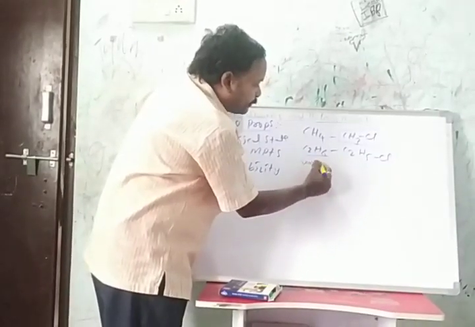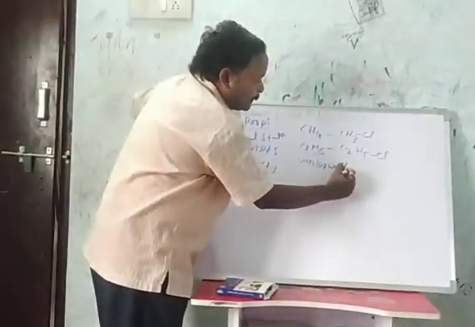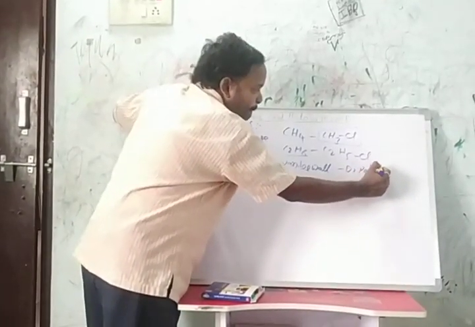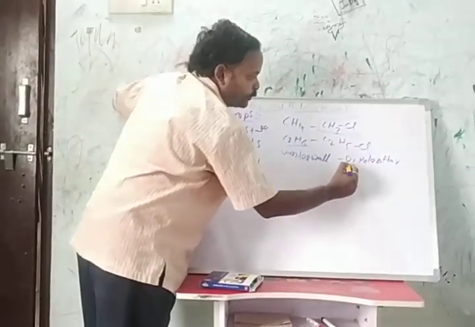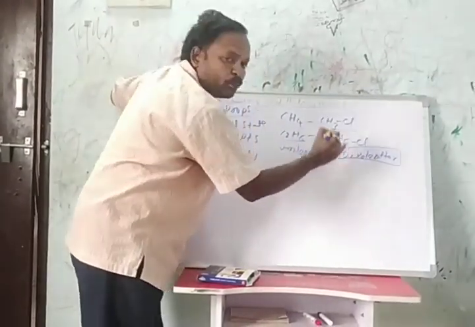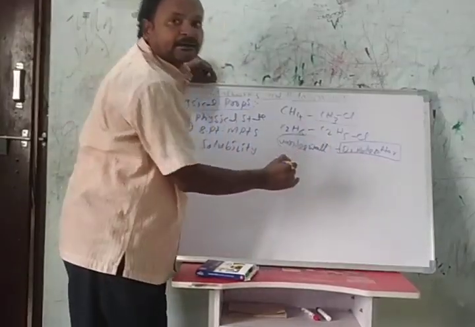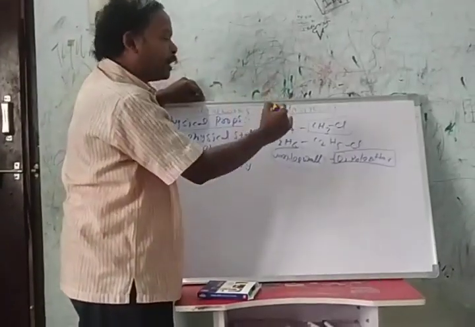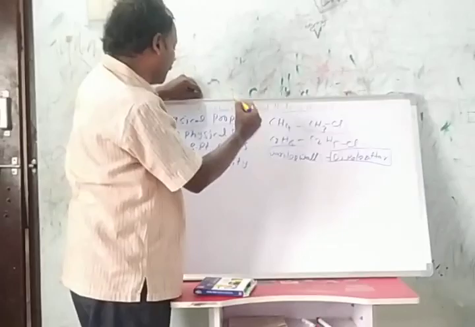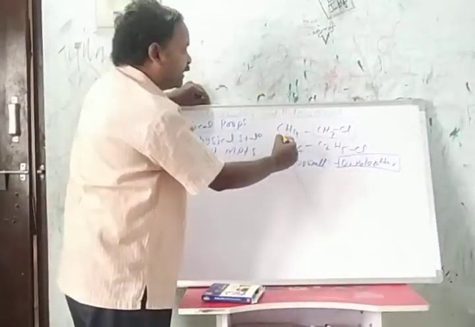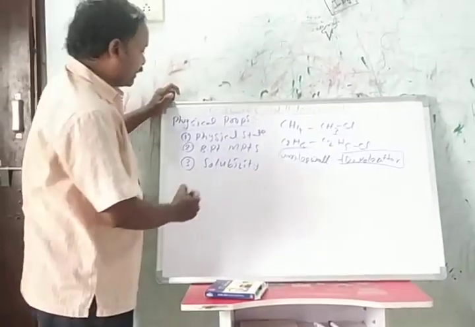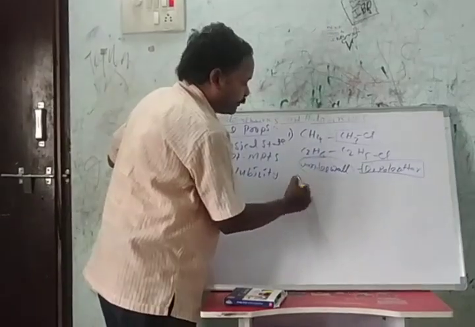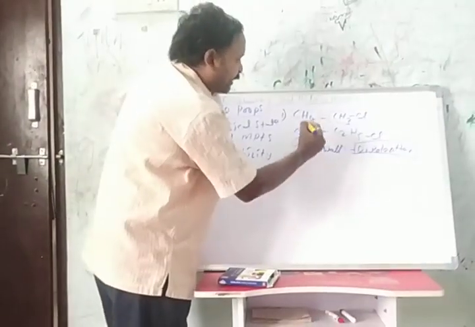Hydrocarbons have van der Waals attraction forces. Here, these have dipole attraction forces. Dipole attraction forces are stronger than van der Waals attraction forces. So haloalkanes have higher boiling points and melting points than the concerned hydrocarbons. Then we have to discuss the boiling points and melting points of different haloalkanes.